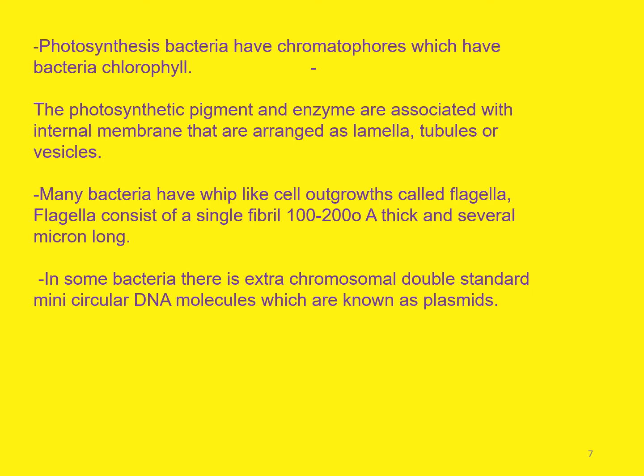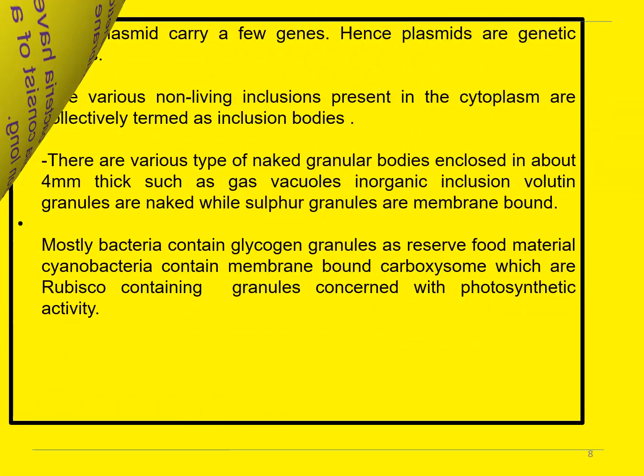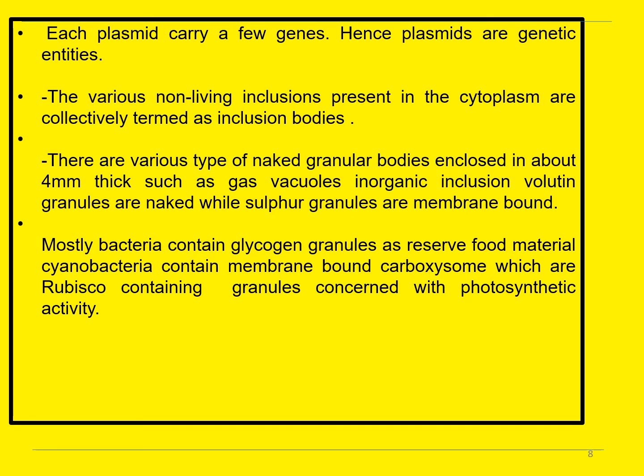Many bacteria have whip-like outgrowths called flagella. In some bacteria, there are extrachromosomal double-stranded mini-circular DNA molecules which are known as plasmids. Hence, plasmids are also called genetic entities, as every plasmid carries a few genes.